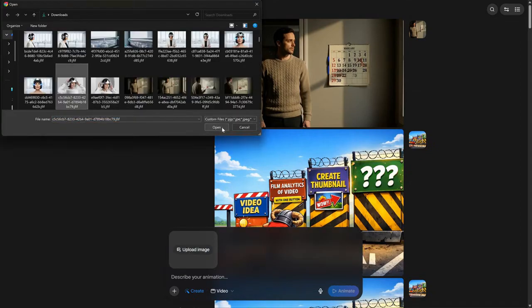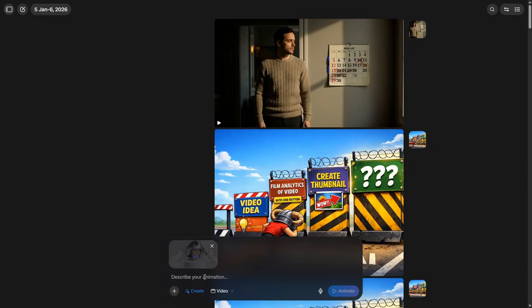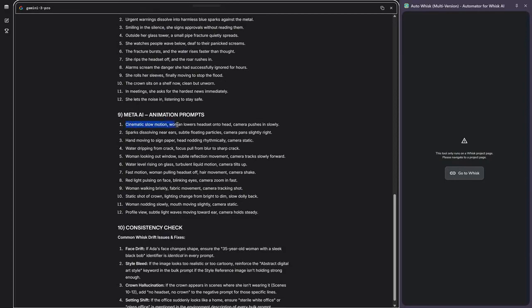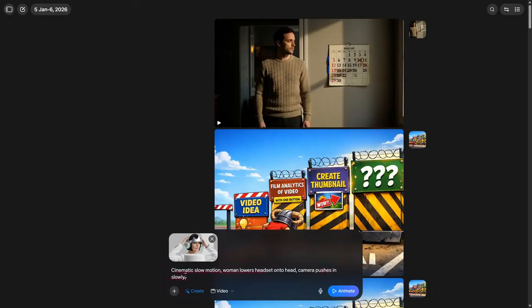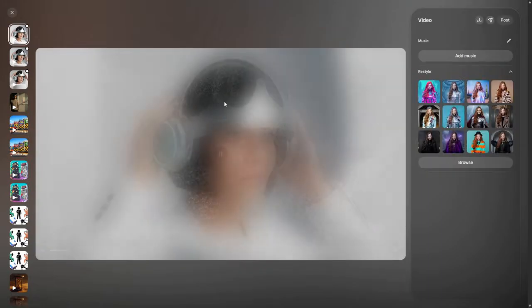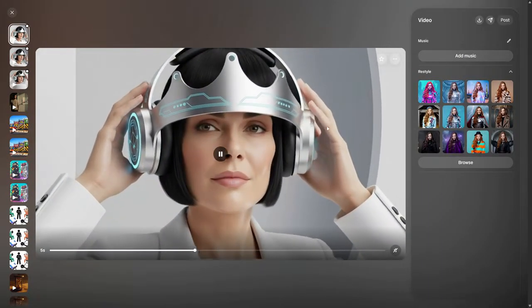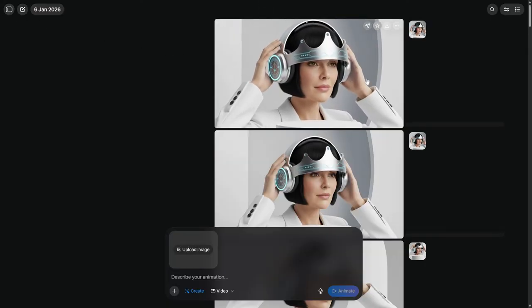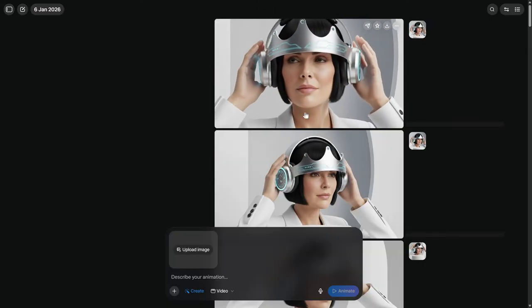Simply, as we're going to the folder where these images were downloaded in the previous tool, we open it, and in Describe Your Animation, we're going to ask LM Arena, and in the same prompt as before, we're going to copy the animation prompt that corresponds to the first image. We paste it, we click Animate, and look how it gives it a natural and much more eye-catching animation with the moving image. Still, I repeat that this tool is free and unlimited, so if you don't like how a video was made because it can fail, just redo it.